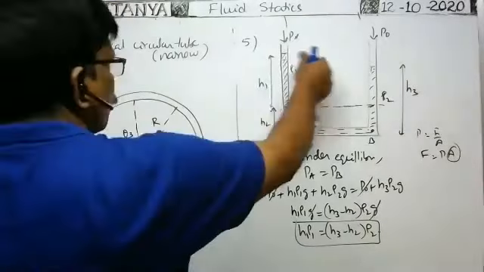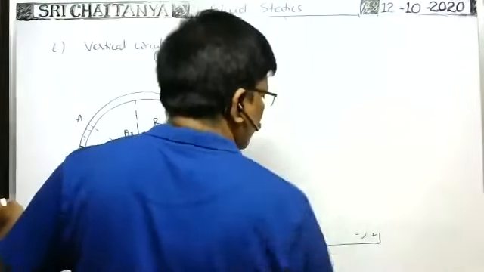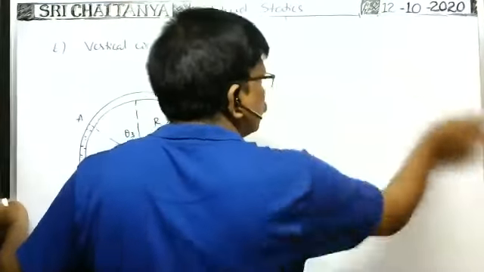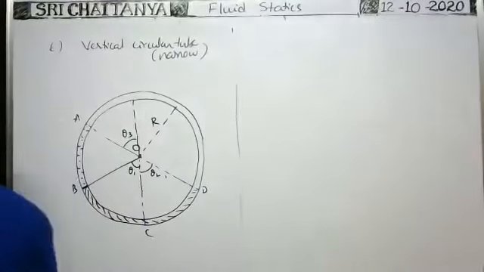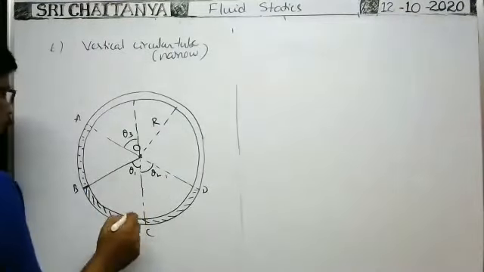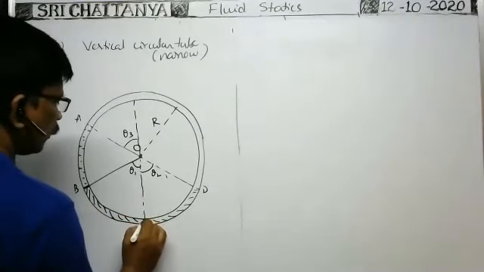Here also you see, it is the bottommost point.